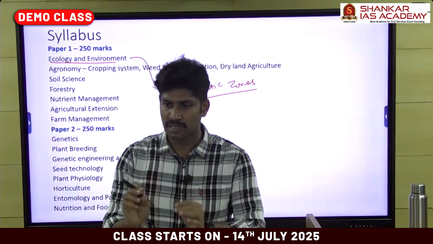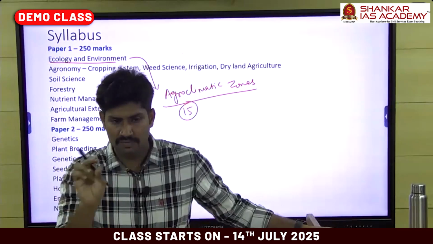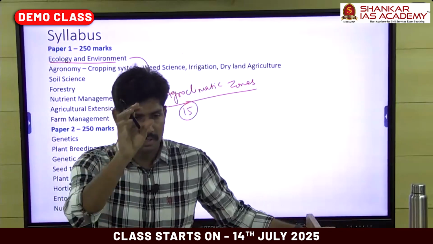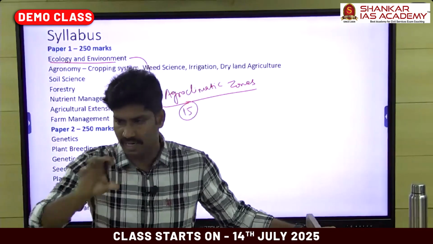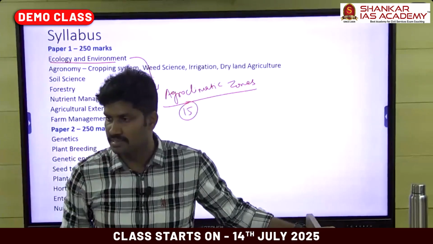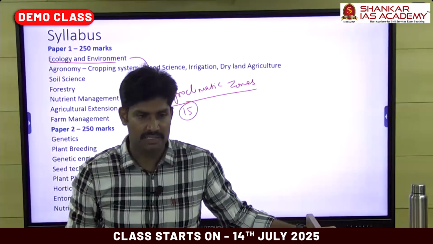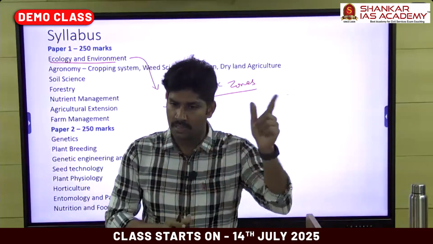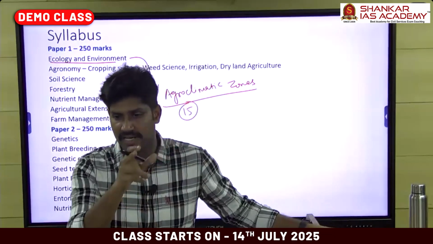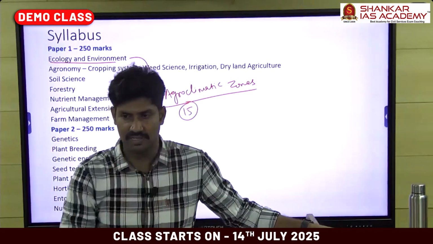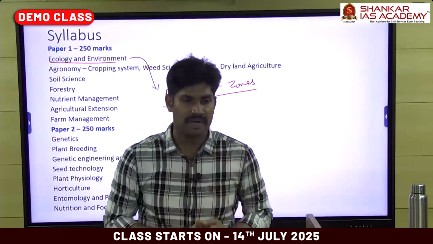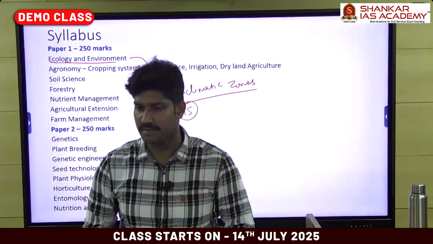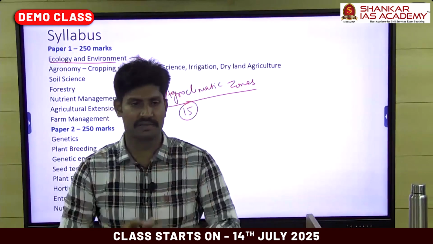So we must know the description of each zone. Take the example of the Indo-Gangetic Plains, the northern part of India. In the Indo-Gangetic Plains, one major zone is the northwestern part of India, Punjab and Haryana, where the major cropping pattern is rice-wheat based.